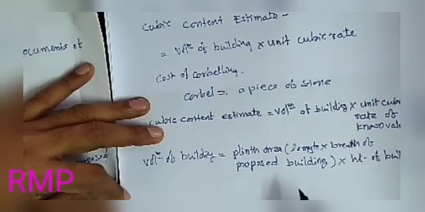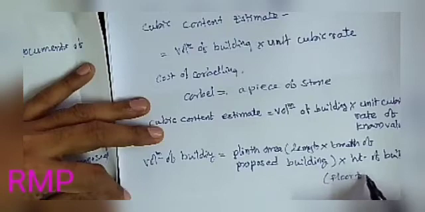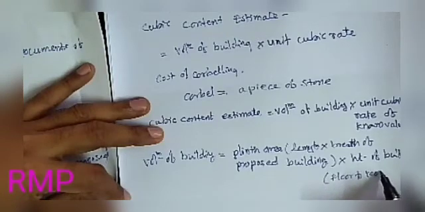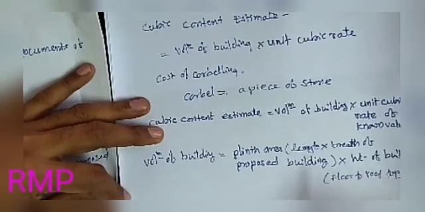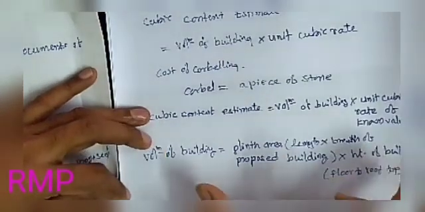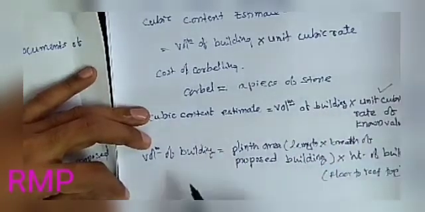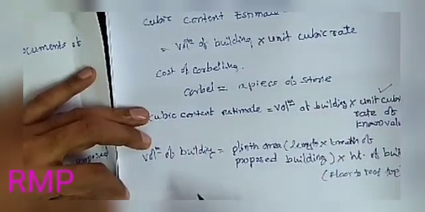So height, we'll consider the height from floor to rooftop. Okay, rooftop. Now so cubic, this is the volume of the proposed building. Now we require the unit cubic rate of a known building.